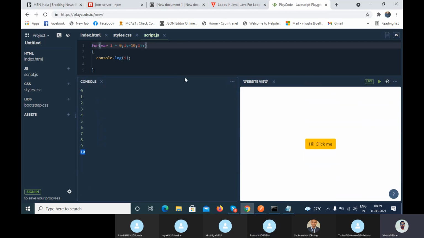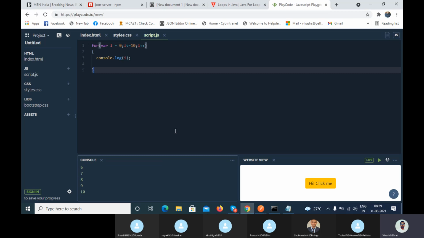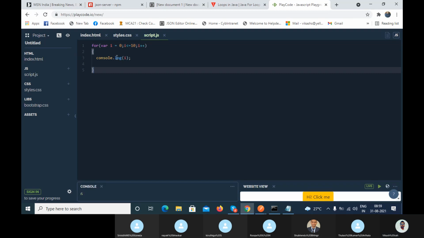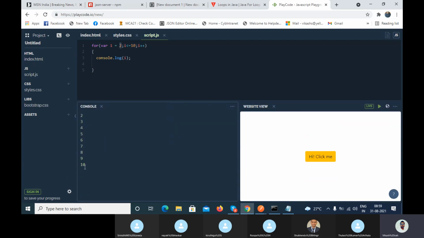Now I'm giving you one more thing. Now tell me the output. From 2 to 10. 2 to 10, because we are initializing the value with 2. So it starts with 2, not 0. Here you can see 2 to 10.